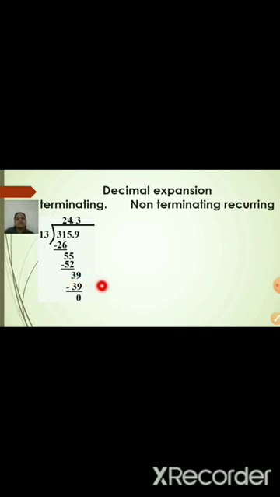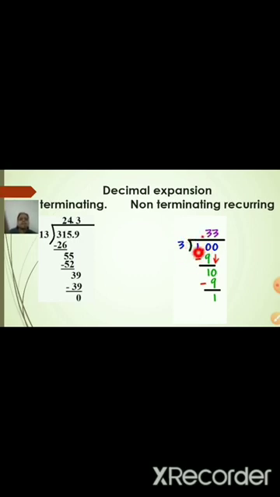Yes, is it clear to all of you? Yes. Now what is the meaning of non-terminating recurring? Let us see the example here. For example, here the fraction is given as 1 upon 3. So that means divide the number 1 by 3.